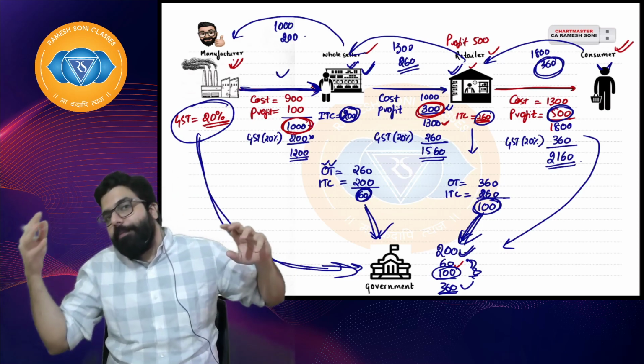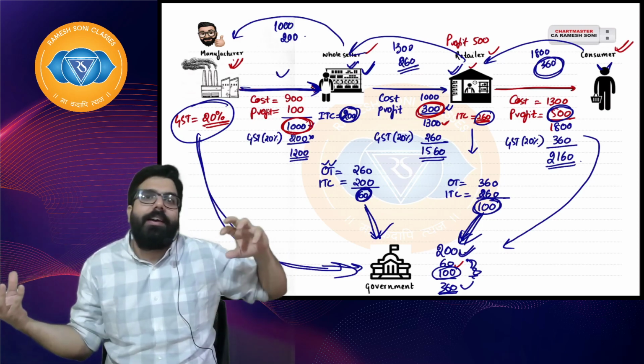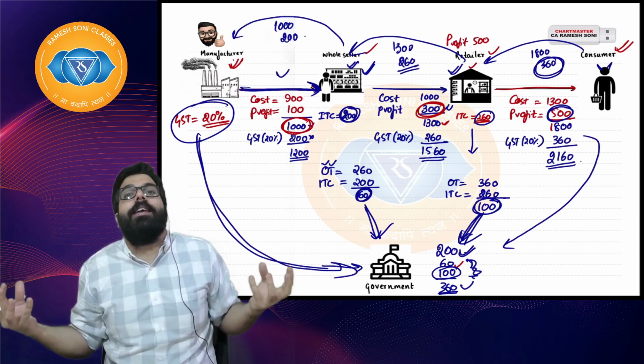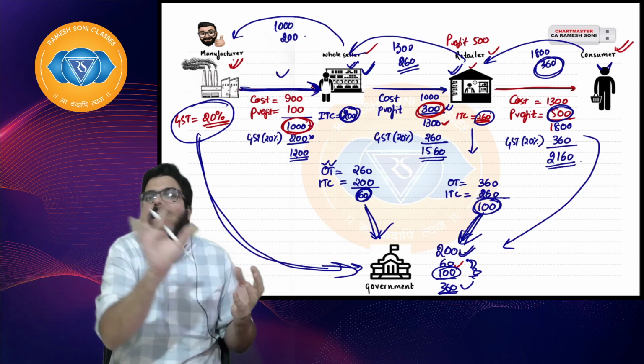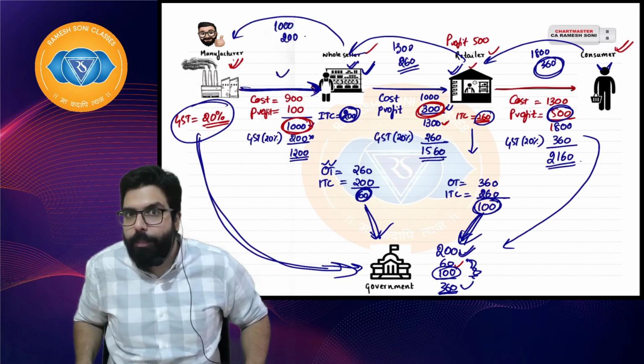So it was neither made first stage collection, nor last stage collection. It was made stage by stage. Whenever there was a value addition, tax is being collected. I hope everyone is clear.